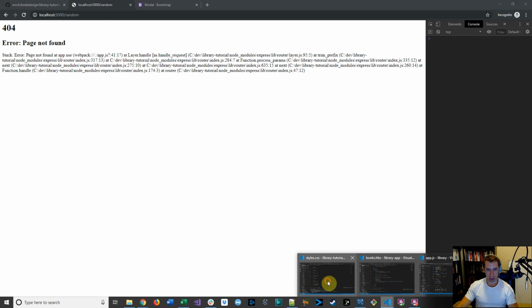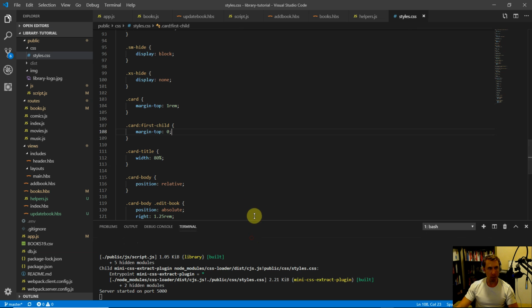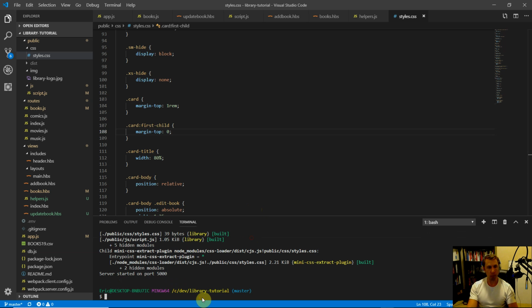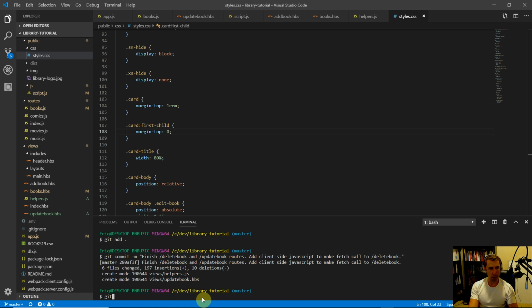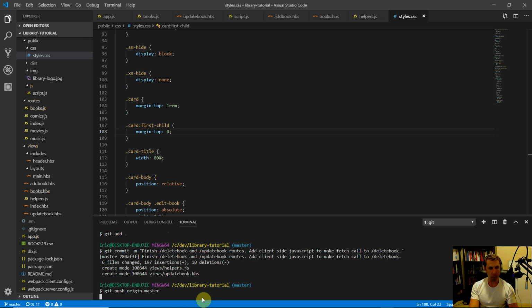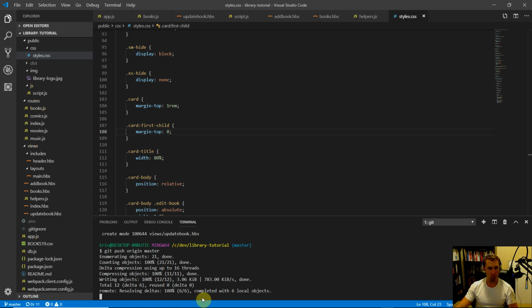So let's come back quickly and do our git commit stuff. So come down here, do a Control-C. Let's do git add dot and then git commit -m, finish, delete book and update book routes, add client side JavaScript to make fetch call to delete book. Commit that, git push origin master to push it up to the repository.